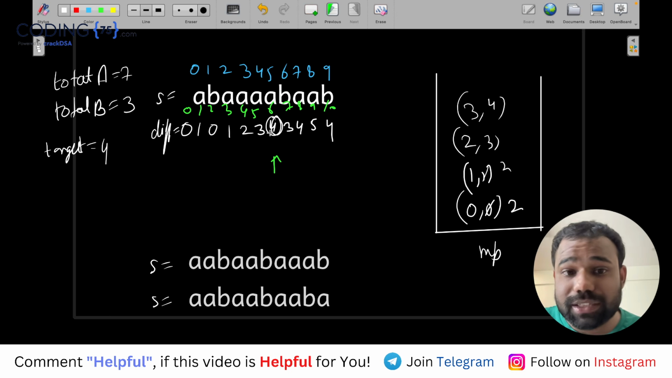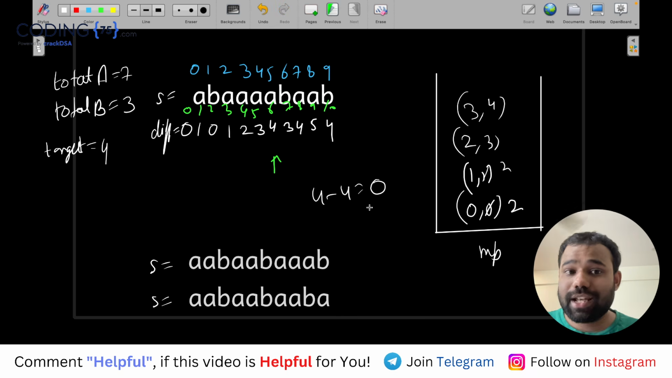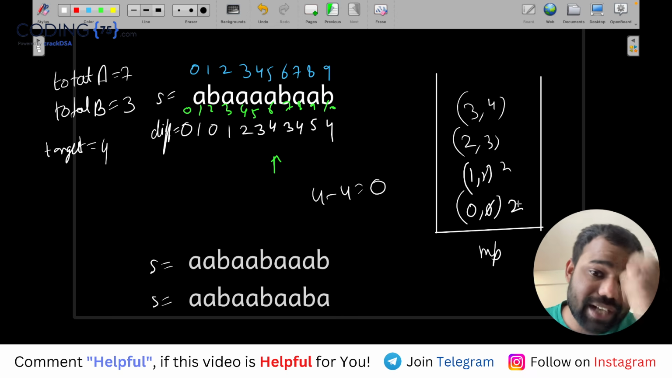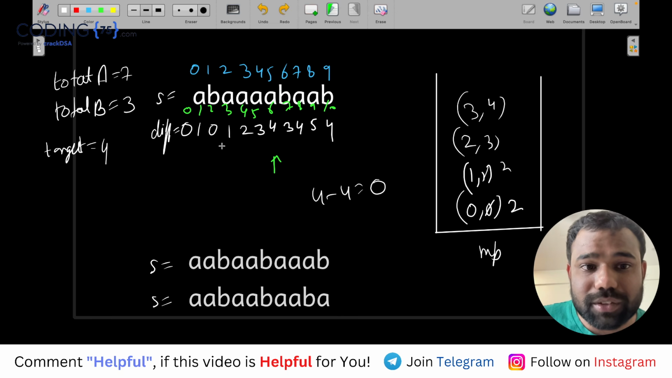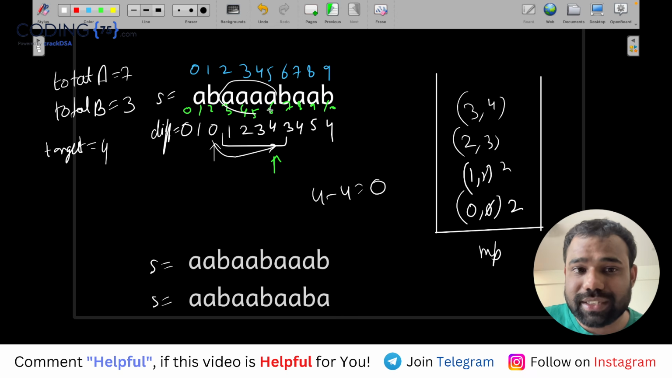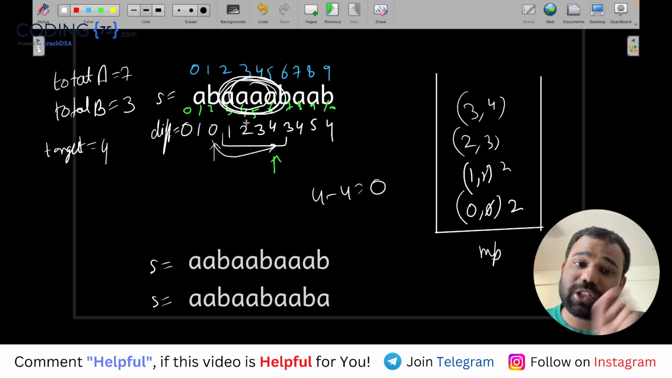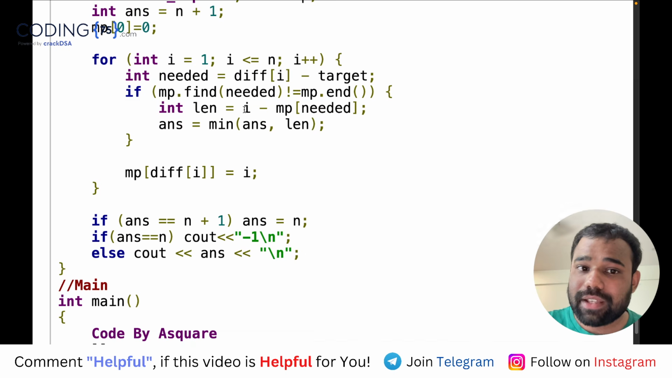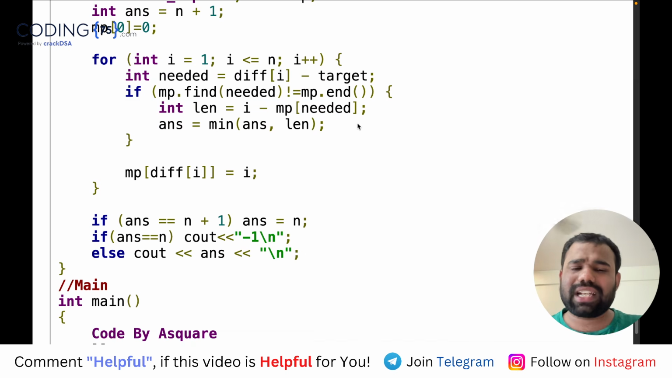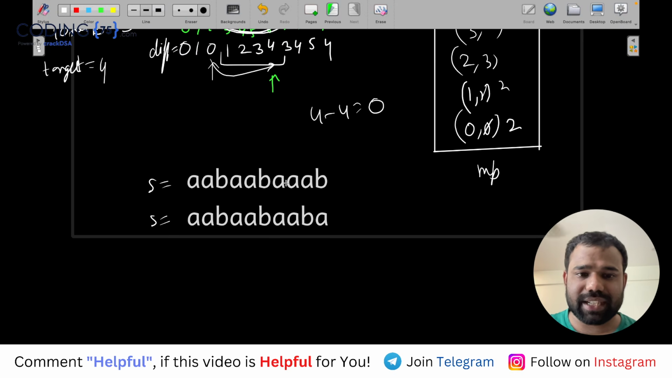Now you can see I got 4. So the current difference is 4. I also want 4. So 4 minus 4 is 0. Do we have any substring of difference 0? Yes. Where? At index number 2. So from index number 2 till 6, the middle part, we need to remove, because this substring is also having difference 4. So I will find the length of that and take the minimum of all, because there can be multiple such cases. For example, in this case, the difference array will come as